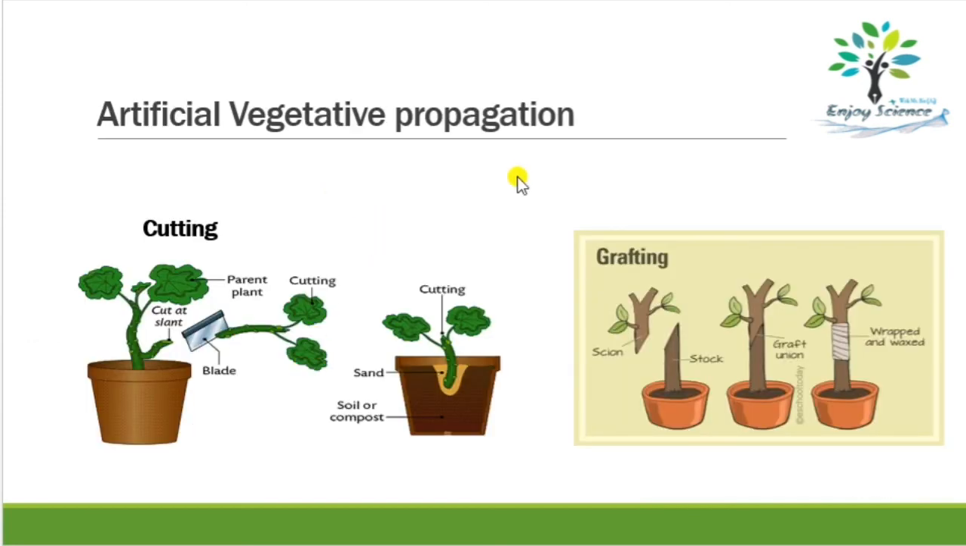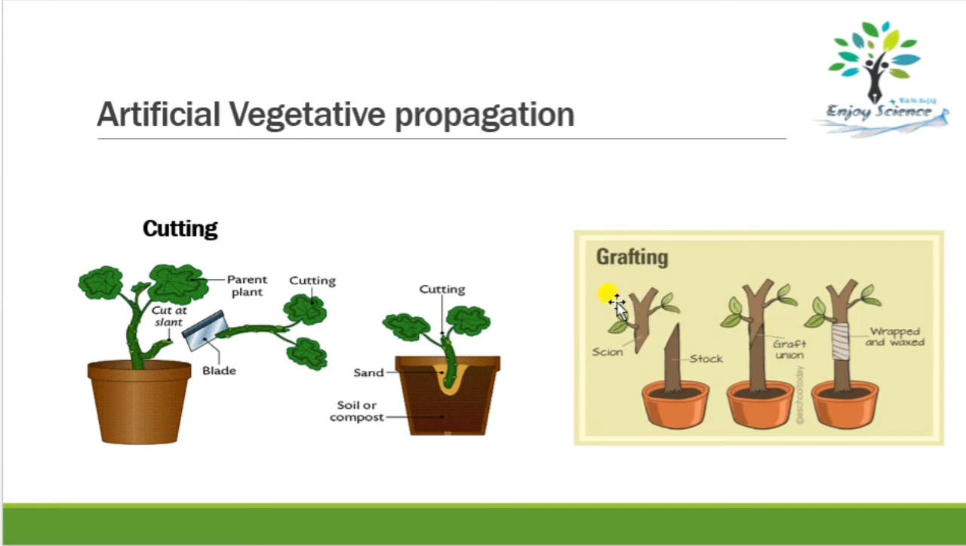And artificial vegetative propagation. So there are three different types of artificial vegetative propagation, that is cutting, grafting and layering. So in cutting, what happens, you will cut a certain part of the plant and you will plant it in a different place. Okay, from that cut part a new plant will grow, that is cutting. And in grafting, you will join or combine two different plants and grow them as one plant.